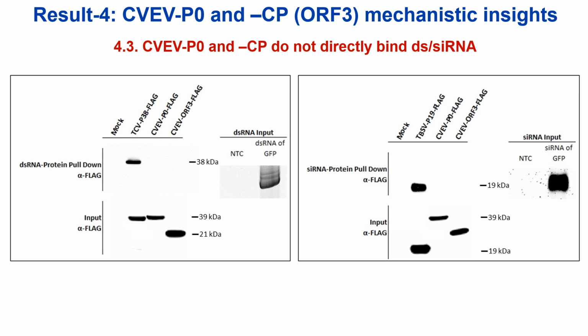However, in the RNA-protein pull-down blots, neither the CVEV P0 nor the CVEV coat protein was pulled down with GFP dsRNA or siRNA, unlike our positive controls shown here, which are the turnip crinkle virus P38 and tomato bushy stunt virus P19 proteins. This result clarifies that P0's primary route is targeting host proteins like Argonaute 1 or SKP1 rather than physically binding dsRNA or siRNA molecules. However, CVEV coat protein also doesn't appear to bind either dsRNA or siRNAs in its RNAi suppression mechanism.